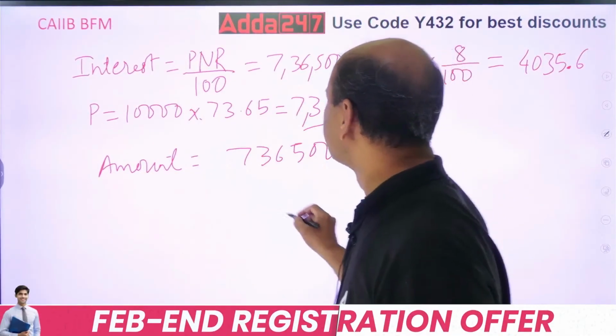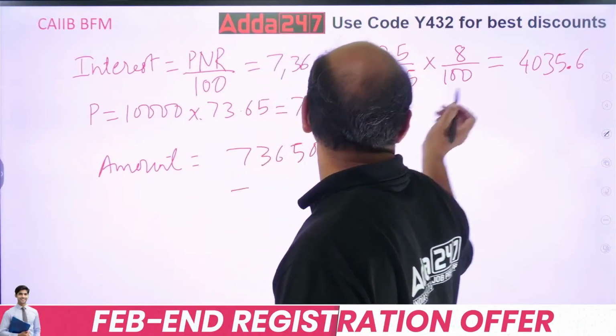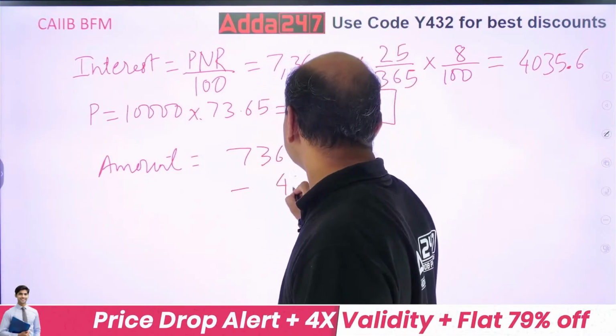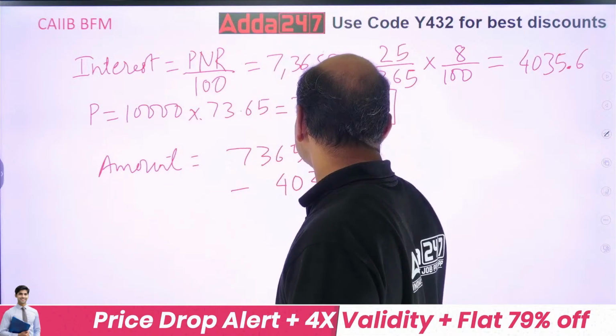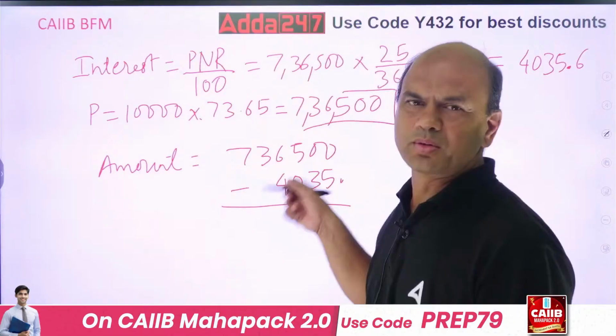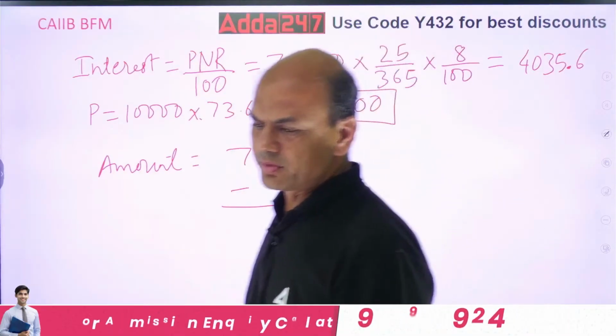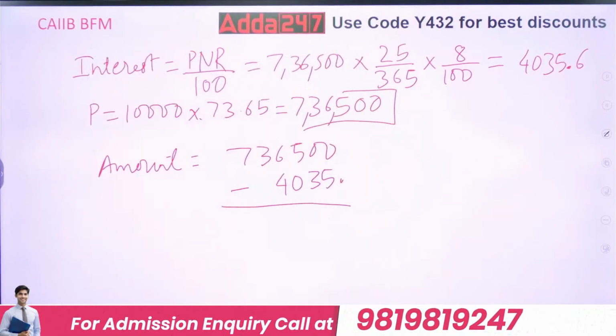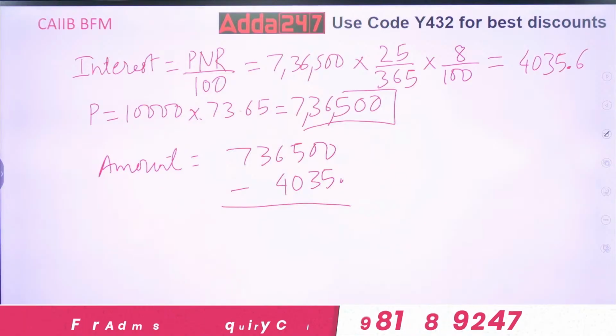then in that case you will subtract the interest, what is this? 4035.6. You can leave this 0.6, directly take the round amount. So what will be the amount then?